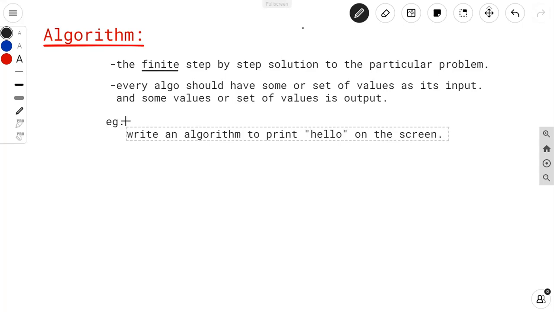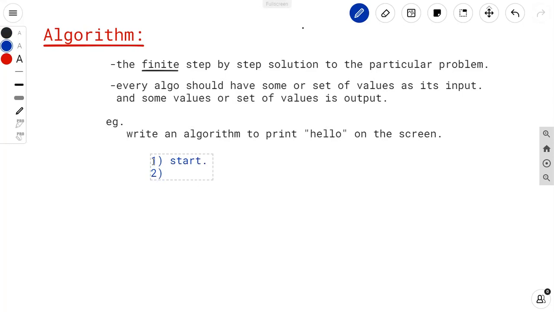How to write an algorithm then? First of all, it is a step-by-step solution, so you have to give a number to each and every step. Suppose my first step is start. Firstly, I need to start an algorithm. Second step is I just want to print hello on the screen.